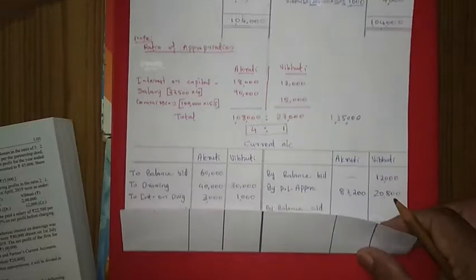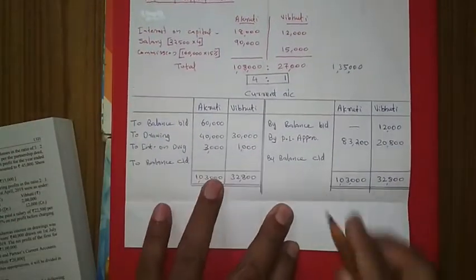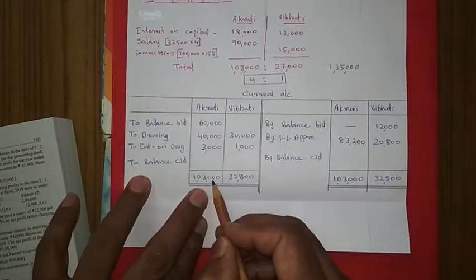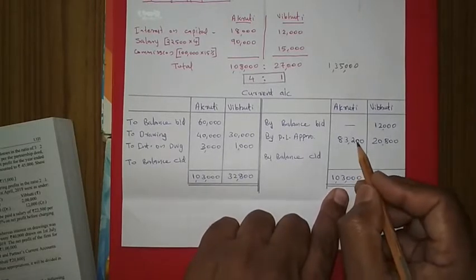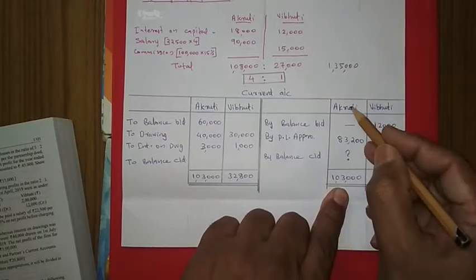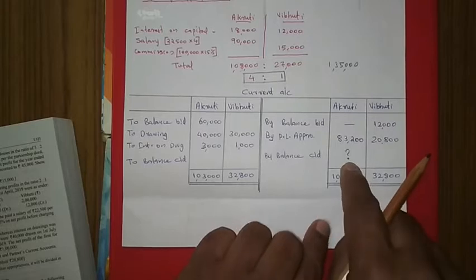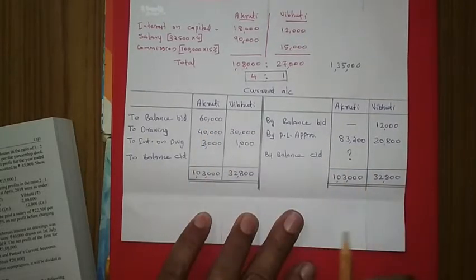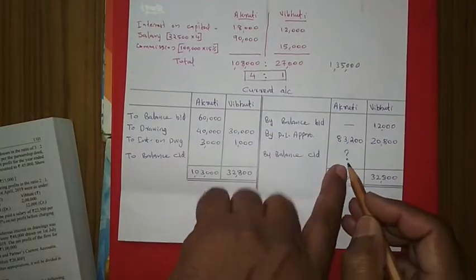Balancing of ledger accounts, we are studying from last year onwards. So the balancing will be like that. I told this side is more. So 1,03,000, that 1,03,000 is taken on this side also. Then 1,03,000 minus 83,200, that amount you find out and write there. And Agruti's current account shows a debit balance at the end. In the beginning also it was a debit balance. Debit balance means the debit side is more. This side was more. That is why here that balance you find out.